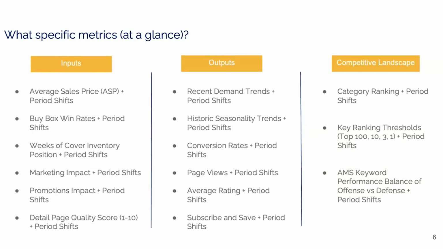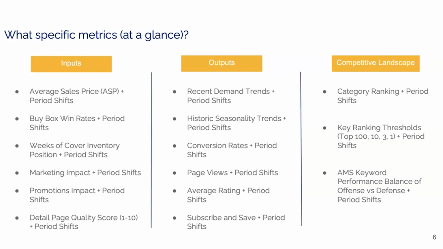Input data, what are we pricing our product at? Is it $10 and was it $12 a week ago? Or is it $10 and it was $8 a week ago? That's going to influence Amazon's system of giving us future sales. Buy box win rates. So when we're selling our item, are we selling it at a price that's much higher than the other sellers? And thus we have a low buy box win rate. Well, that's going to influence our future sales, or vice versa.